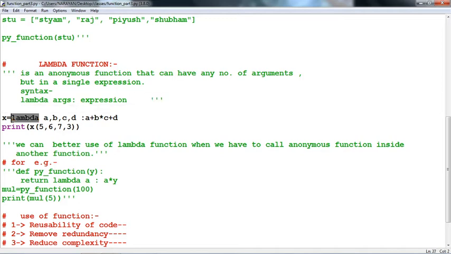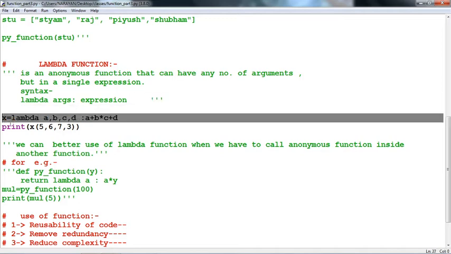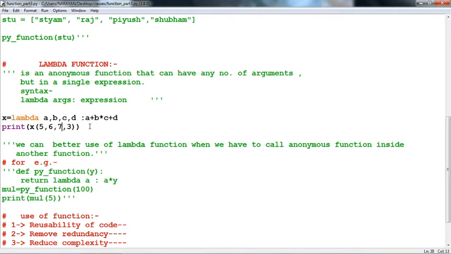Now see the output. A plus B multiplied by C and D. If you solve this expression, this will give the output 50. 6 multiplied by 7, and 5 and 3 will be added to this expression.